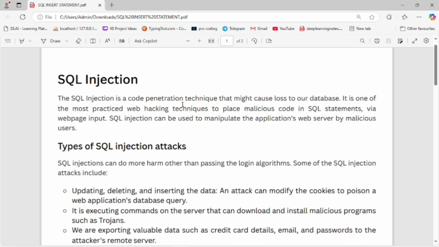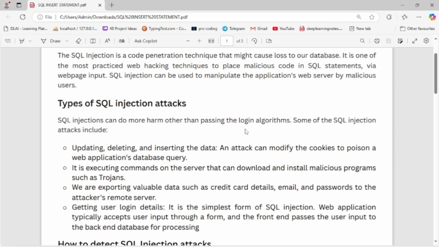SQL injection is a code penetration technique that might cause loss to our database. It is one of the most practiced web hacking techniques to place malicious code in SQL statements via web page input. SQL injection can be used to manipulate the application web server by malicious users.